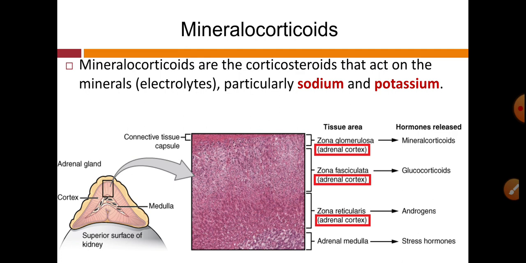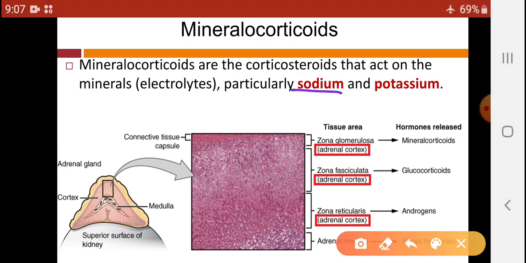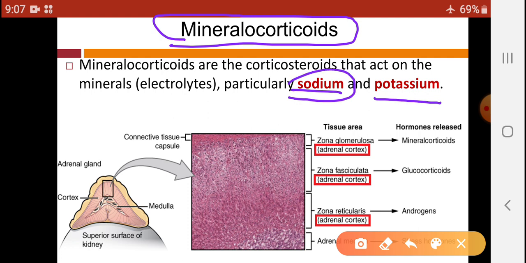Mineralocorticoids are the corticosteroids that act on the minerals. So their name is mineralocorticoids because their action is on the minerals or electrolytes, but particularly on which electrolytes? That are sodium and potassium. And these hormones are secreted from which zone? That is zona glomerulosa.